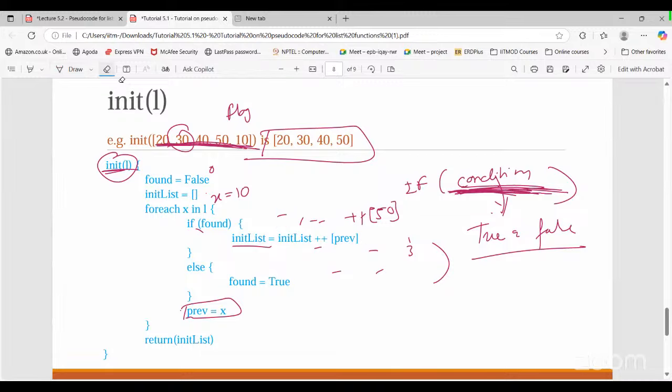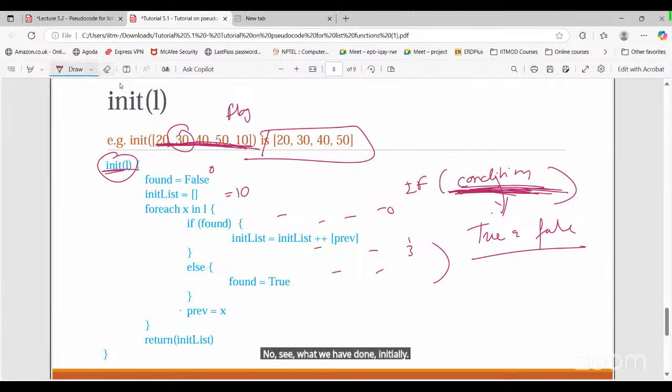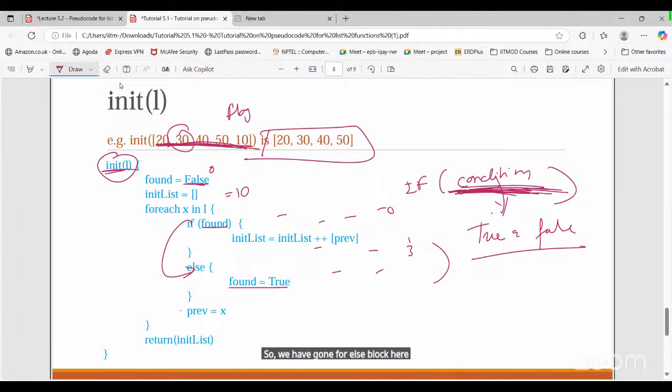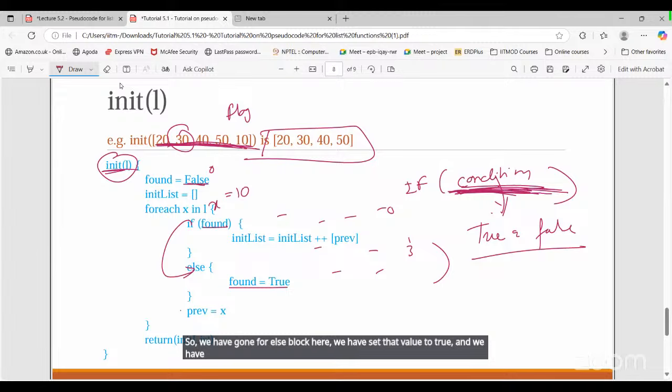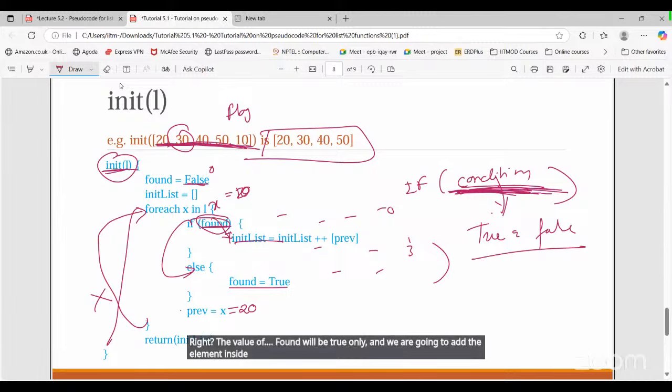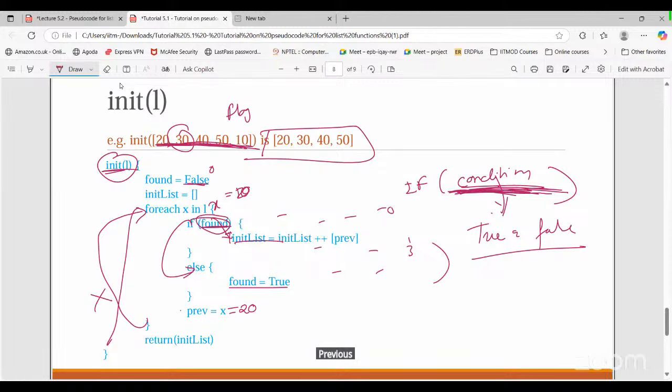See what we have done initially. The value of found was false here, right? So we have gone for the else block. We have set that value to true and we have stored the value of x, which was 20, to the previous element. Now if I go for the next iteration, the value of found is true only. If you observe inside the pseudocode, it is never going to become false again. The value of found will be true only and we are going to add the previous element to the list, because in the next iteration x will be 30. We are not adding x here, we are adding the previous element, that is 20.